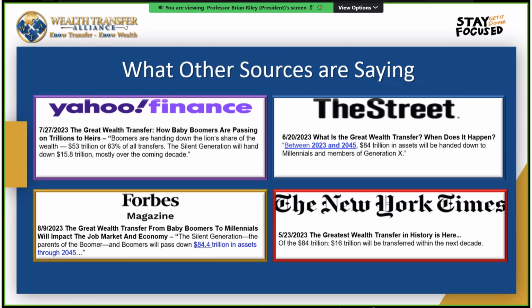It's still in your pocket. Look at the New York Times. It said $84 trillion will be transferred within the next decade. We're in 2025, okay? So by 2045, they are saying that $84.4 trillion will be transferred.